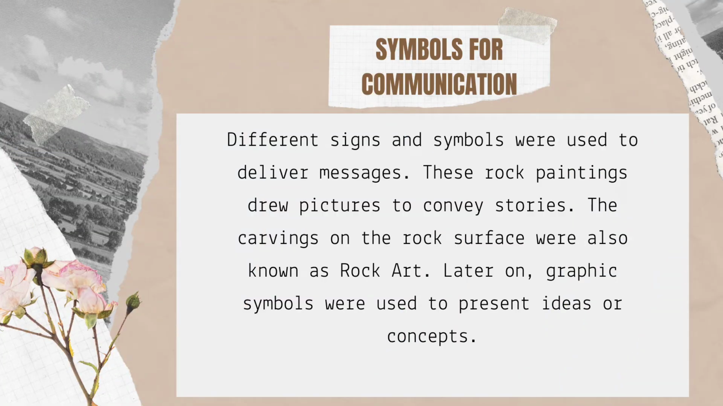Symbols for communication. Different signs and symbols were used to deliver messages. Rock carvings were introduced in 10,000 BC. These rock paintings drew pictures to convey stories. The carvings on the rock surface were also known as rock art. Later on, graphic symbols were used to present ideas or concepts. Chinese created characters for communication as well. The alphabet was created at the last. Evolution of communication was easier after the alphabet.